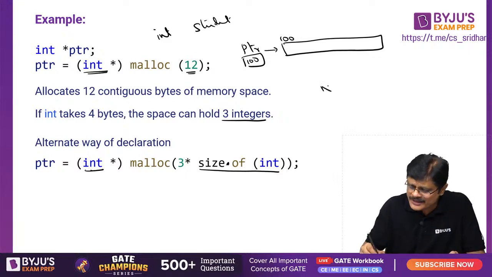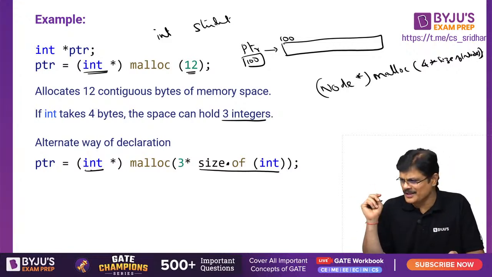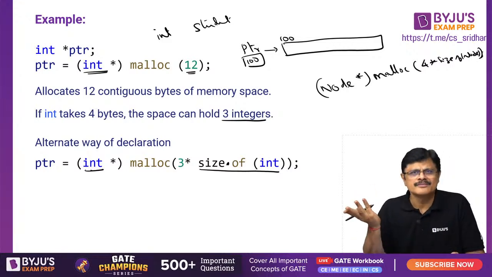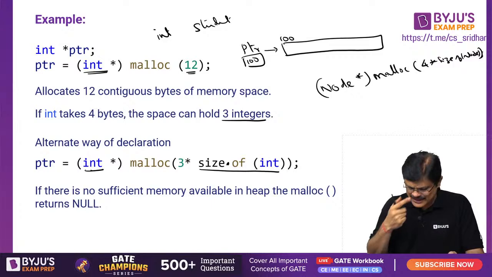Node star we write. In linked list we write node star malloc 4 into size of node. What will it create? It will create 4 nodes. That's it. I'll show you an example for that, my dear friends. Okay, we are getting late. Let us complete this quickly.